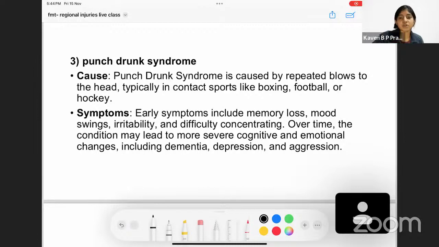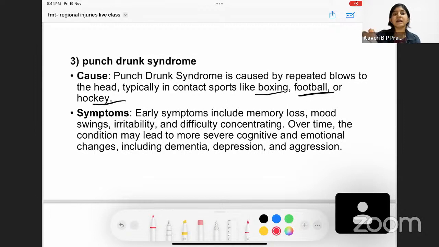Coming to the third question, punch drunk syndrome. Punch drunk syndrome is caused in those cases where there is repeated injury. Whenever a person is playing football, for example, on the hundred days that he plays, a ball can come and strike his head, or he might try to hit the ball with his head. These are the cases of repeated injury which would cause punch drunk syndrome.